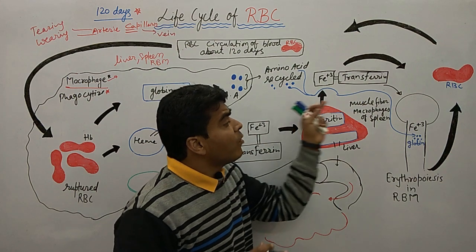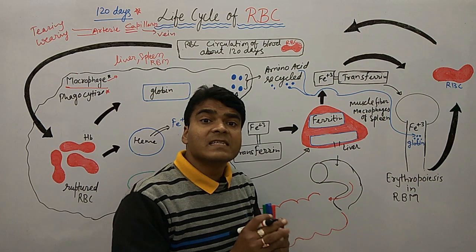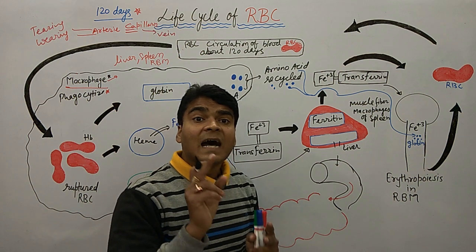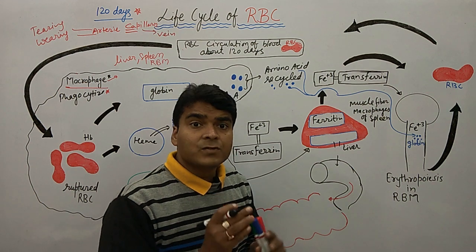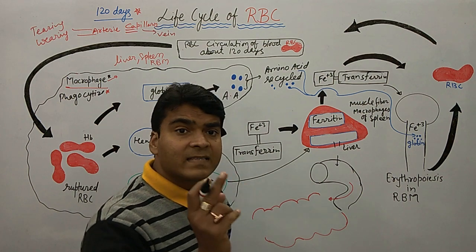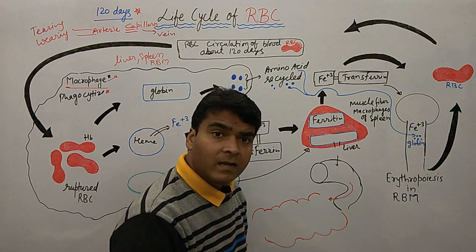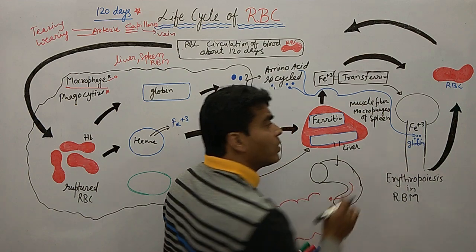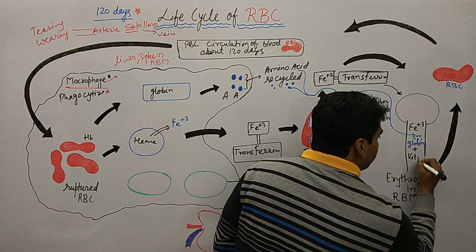Now just look here, we want to again synthesize the RBC, and the process of synthesis of RBC is known as erythropoiesis. In the lecture on hemopoiesis, I discussed erythropoiesis with you. So what things are required in erythropoiesis? The one thing we require is Fe+3, and another thing we require is globin. Fe+3 will make what? Heme, clear? And we have globin, and another thing required is vitamin B12, clear?